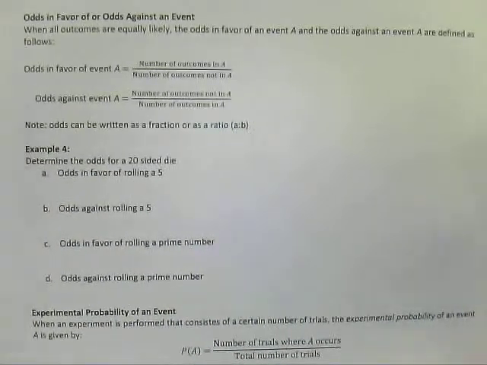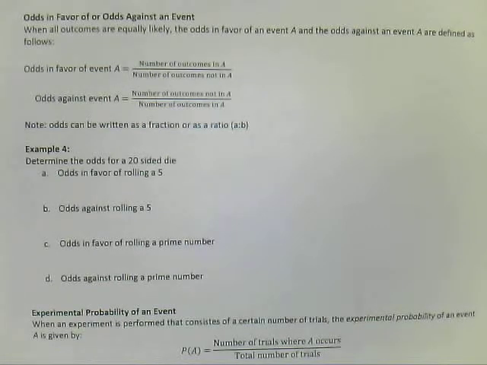Now we're going to look at odds. So odds is very similar to probability, but instead of comparing the total number of ways to get what we want out of the total possible number of things that could happen, we're going to be looking at the number of outcomes we're looking for, and then divide that by the number of outcomes we're not looking for. So it's essentially the same, except instead of dividing by all the possible outcomes, we're going to be dividing by the number of ways to not get what we're looking for.